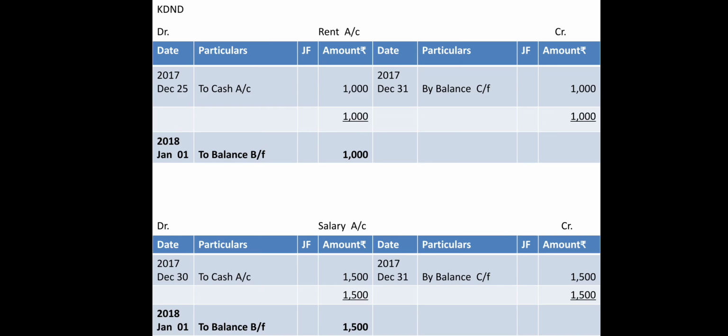But if it is year ending, then expenses and revenues will be transferred to the trading and profit and loss account. That we are going to learn later on. I hope you have understood this. Thank you.